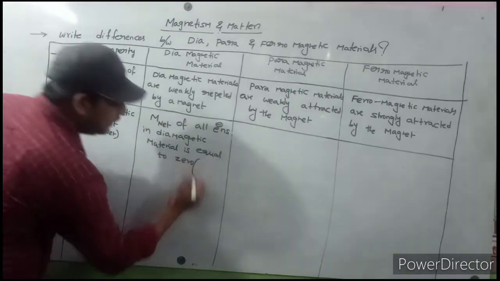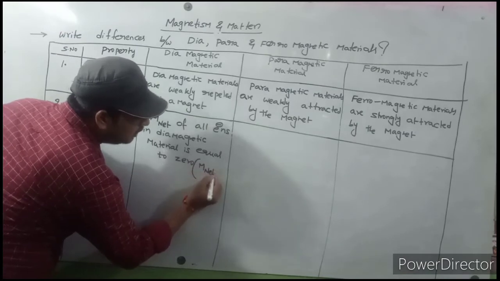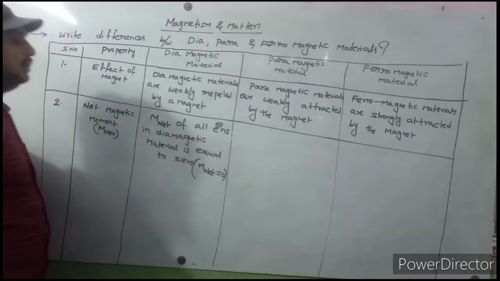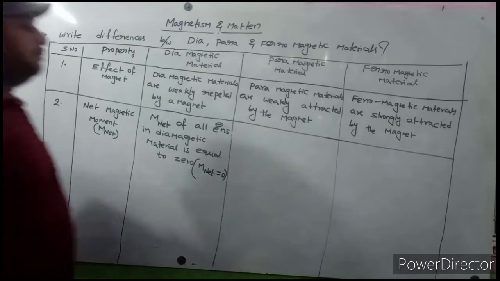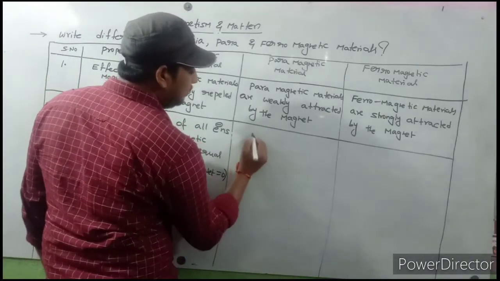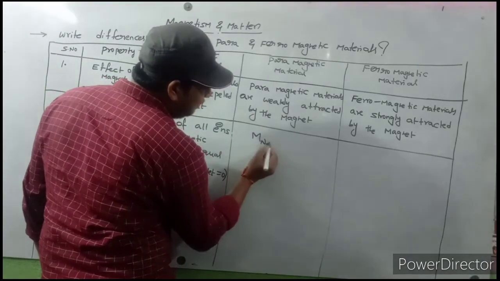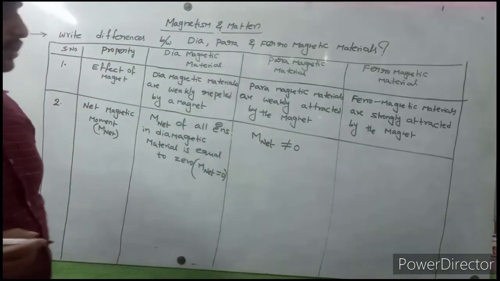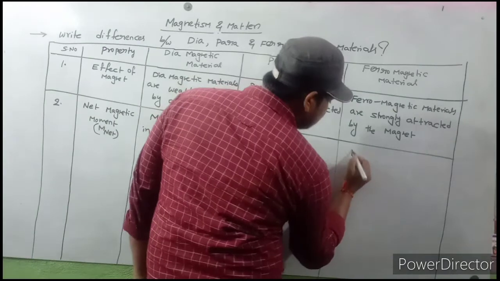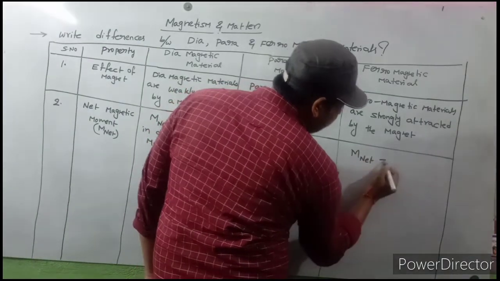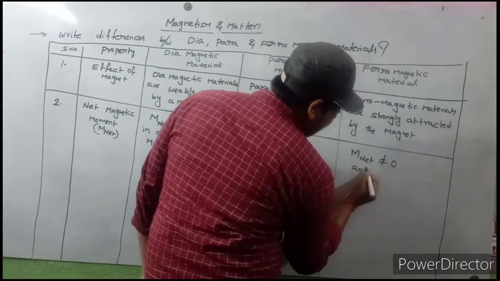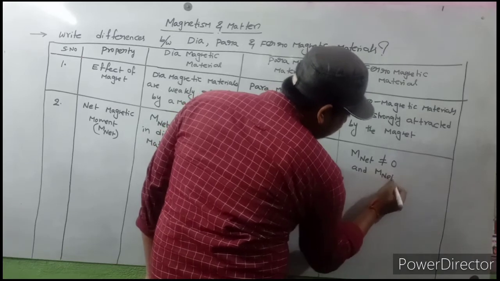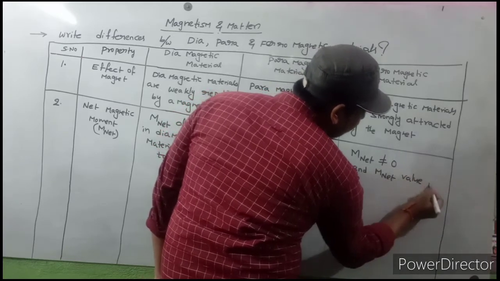That means M net equals 0 in diamagnetic material. In paramagnetic materials, M net is not equal to 0. In ferromagnetic materials, M net is not equal to 0 and the M net value is more.